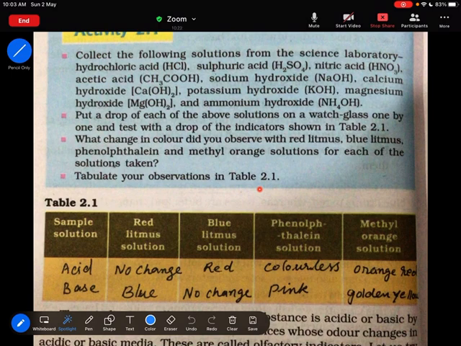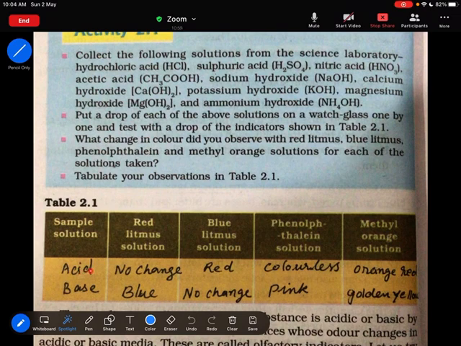These things are there in the laboratory, but now I am unable to show you these things. Red litmus solution is there, blue litmus solution is there in our laboratory, phenolphthalein is there, methyl orange is there. You'll be getting a better idea if you get the first hand experience. But here, we are unable to show you these things. So, for the time being, you learn these things. Once the school reopens, you can see all those things.